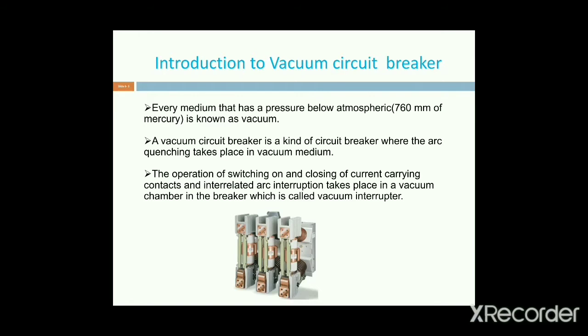For that reason we are using the vacuum. A vacuum can be created by removing the air from the space using a vacuum pump or by reducing the pressure using the fast flow of fluid. It is known as the vacuum.